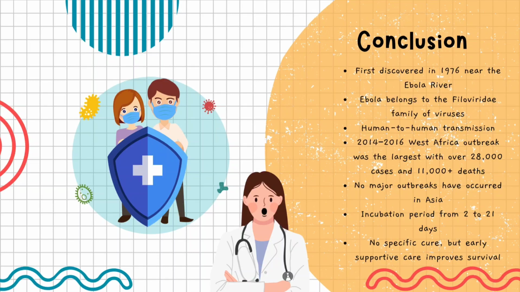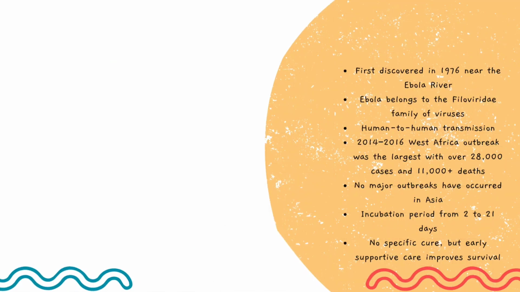Fortunately, no major outbreaks have been recorded in Asia to date. After infection, symptoms may take 2 to 21 days to appear, during which individuals may unknowingly spread the virus. Although there is no specific cure, early detection and treatment of symptoms significantly increase the chance of survival. Lastly, Ebola remains a critical public health concern, especially in regions with limited healthcare infrastructure.